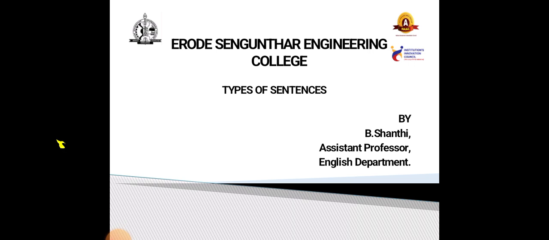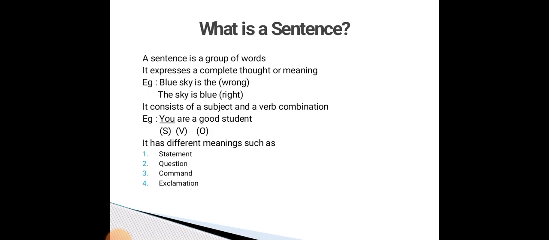Today, I am going to take up in detail types of sentence. It is the basic learning for English class. The basic types of sentence you should know. First of all, we have to know what is a sentence. Every word you say has a role in a sentence. Every word is a part of a sentence. Today, we are going to discuss types of sentence and what is meant by sentence.